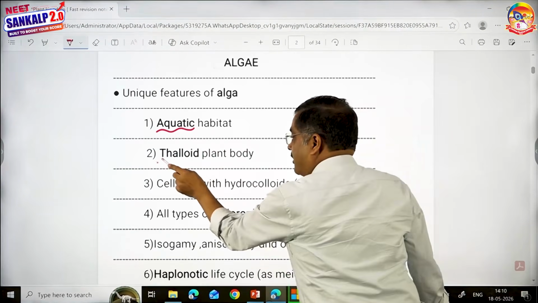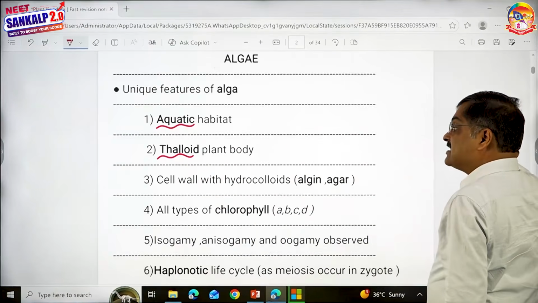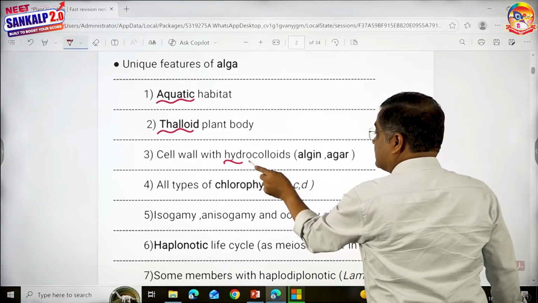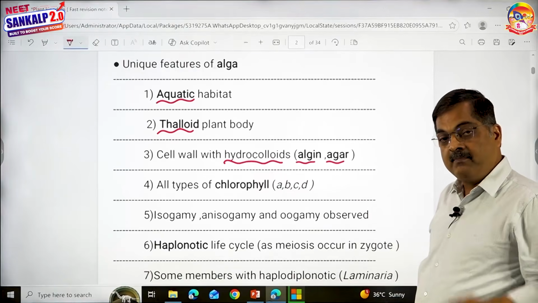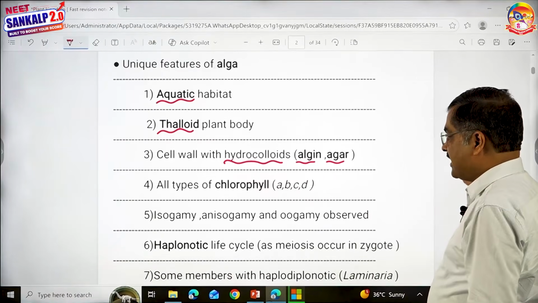They have a thalloid plant body. The cell wall contains hydrocolloids, algin and agar. They can hold plenty of water. Brown alga and red alga mostly contain these.